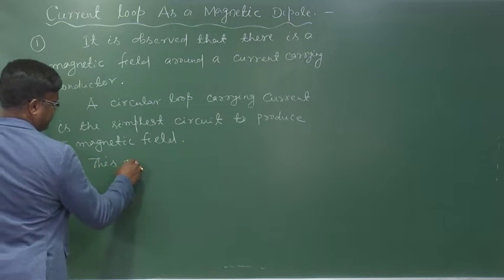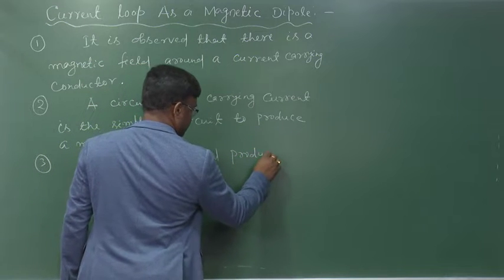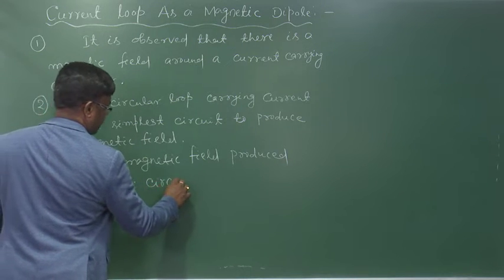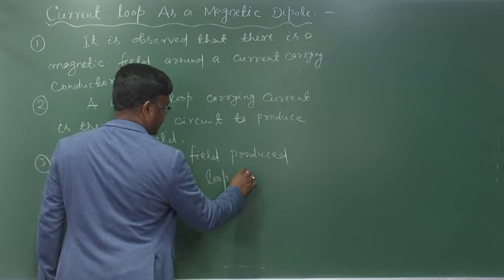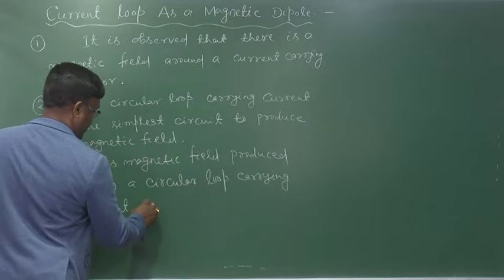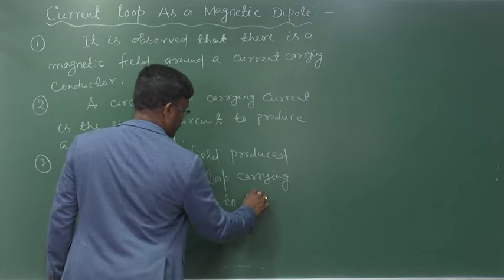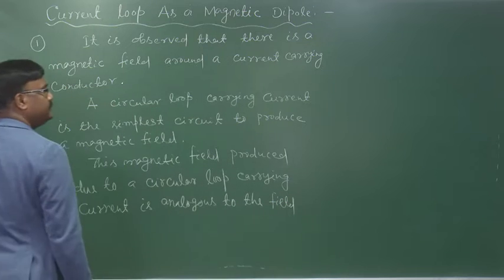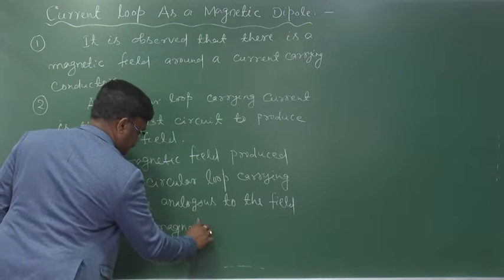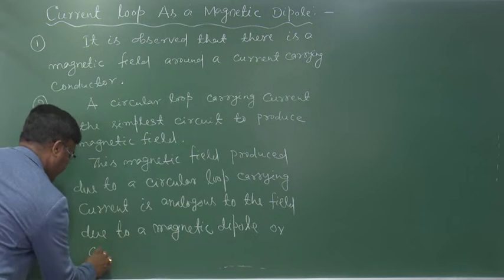This magnetic field produced due to a circular loop carrying current is analogous to the field due to a magnetic dipole or a bar magnet.